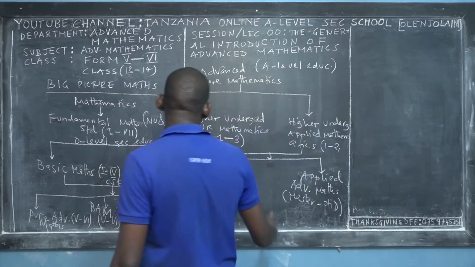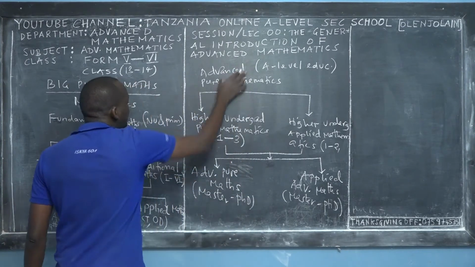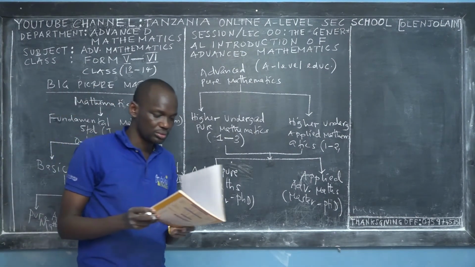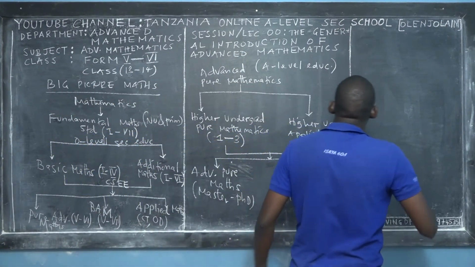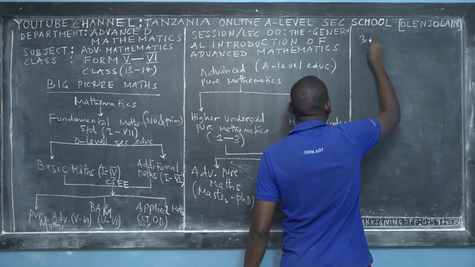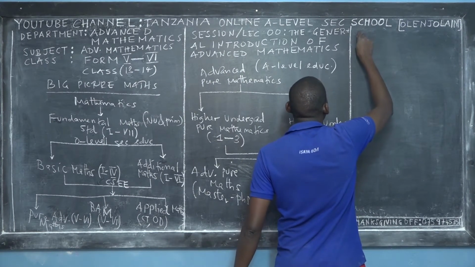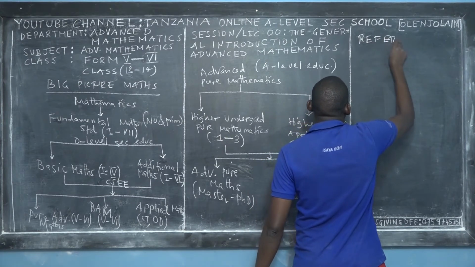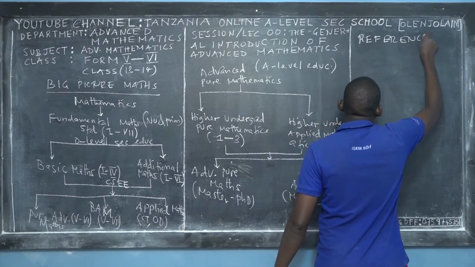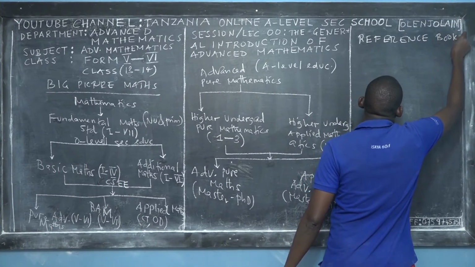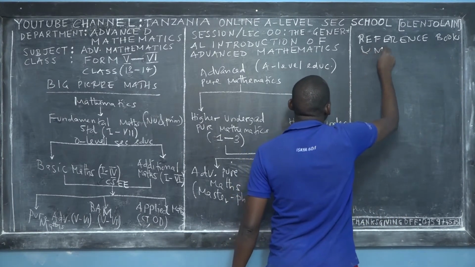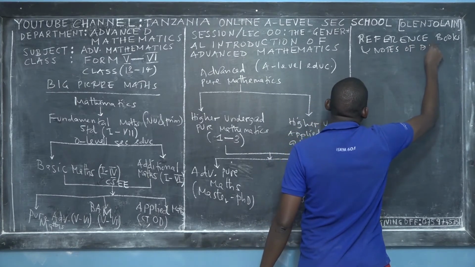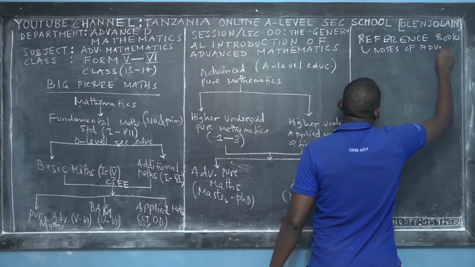Okay, so this is the big picture. So this is the point where we are right now. Okay, so that's the second thing that I wanted to share with you. And then let me take you to the third thing that I've prepared, because the first one I shared with you was the introduction. The third thing which I want to share with you humbly is reference books and notes of advanced mathematics.